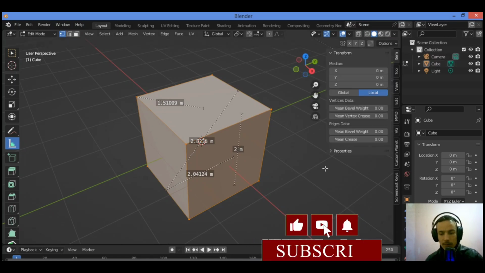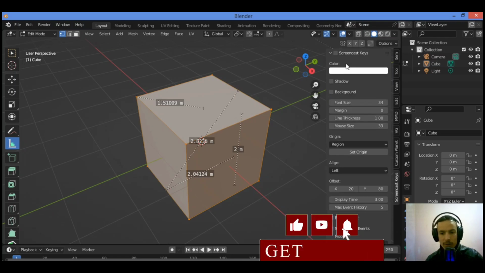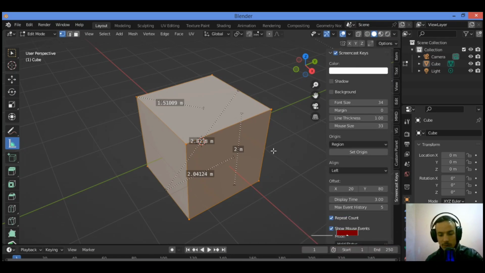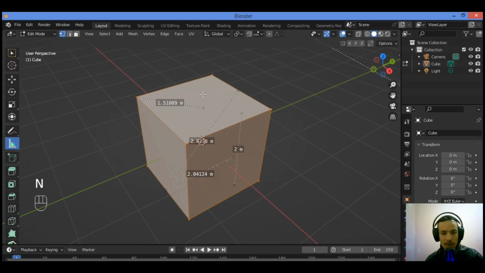Let's enable the screencast keys in order to show you what buttons I'm pressing. Hold down Shift. Clicking and holding down Shift is going to be measuring the thickness as shown here, all over that volume of this cube as shown here.